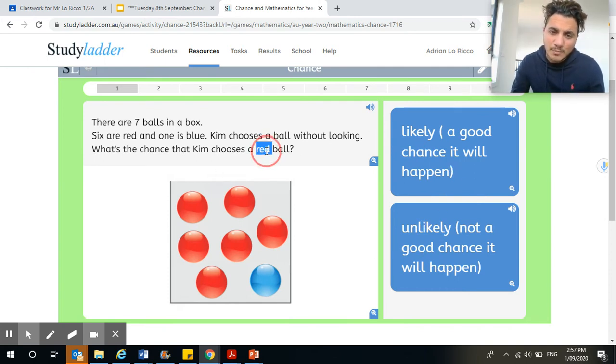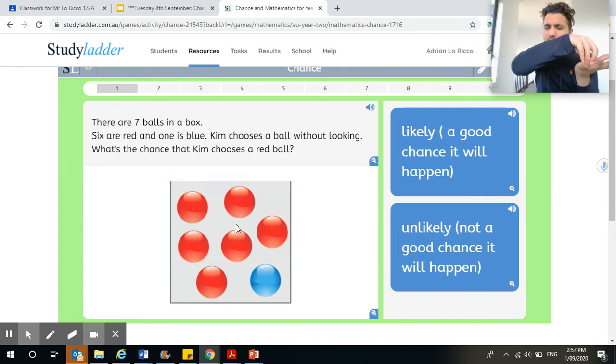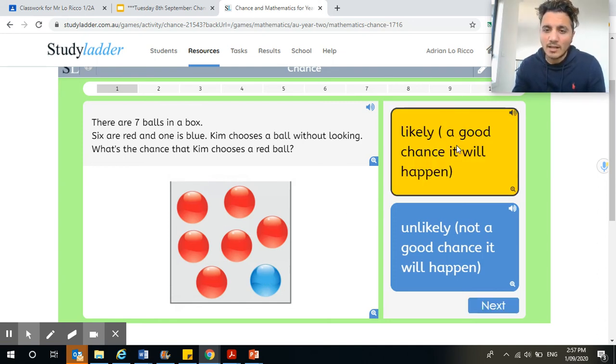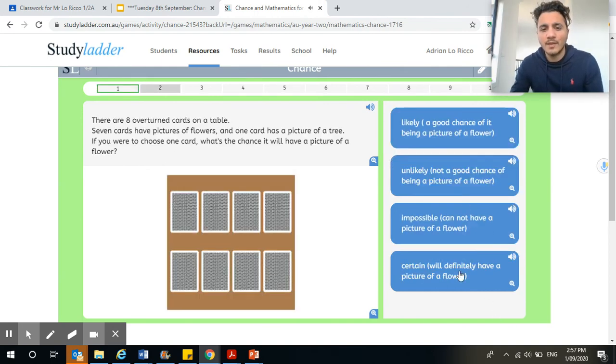To pick out a red ball, the answer would be likely because there are 6 red balls. So the chances are quite high that Kim is going to pick out a red ball. It's unlikely that she'll pick out a blue ball, but it could still happen. But to pick out the red ball, it is likely, which means it's a good chance that it will happen.